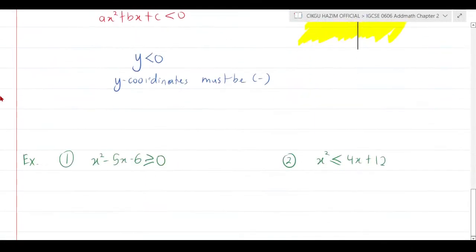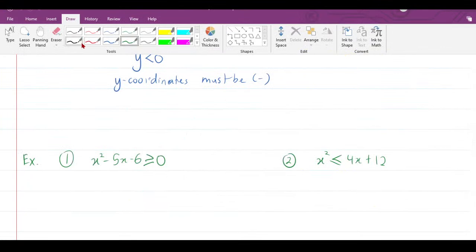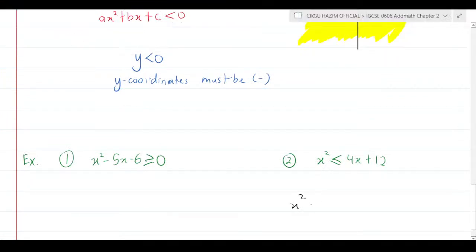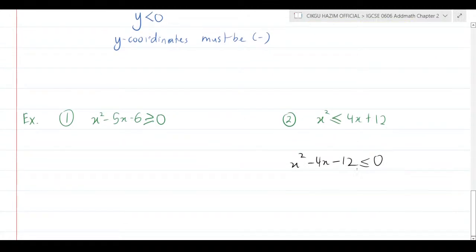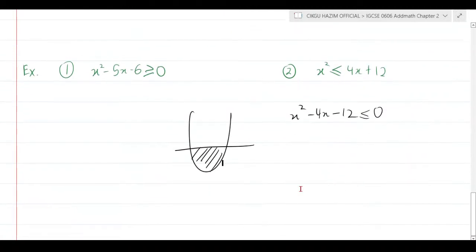Let me give you a very simple example. For example, x squared, I move 4x to the left side, and 12 to the left side, so it becomes x squared minus 4x minus 12 less than or equal to 0. Here is less than or equal. So if it's a smile graph, and less than or equal, it must be on these sides. And how do you want to know the roots here?